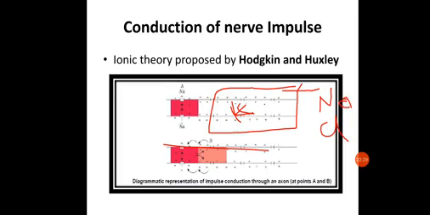This stimulus causes a change in temperature, electrical differences, chemical concentration, or pressure. All of this develops a stimulus, which is received by the receptor, and the receptor is connected with the nerve fiber. So this stimulus causes a disturbance in the nerve fiber, which is felt at the point of stimulation and gives rise to a local excitatory state.